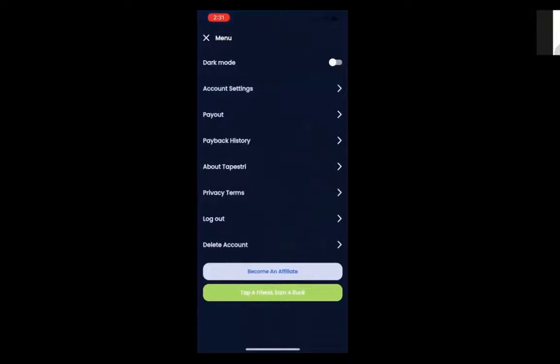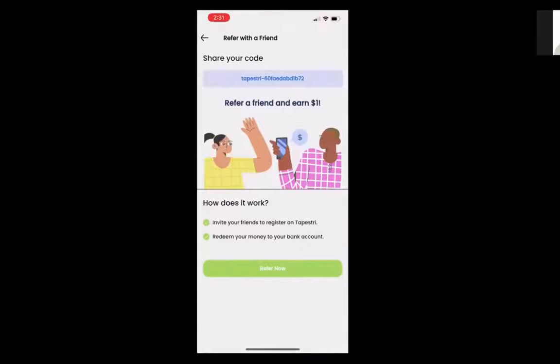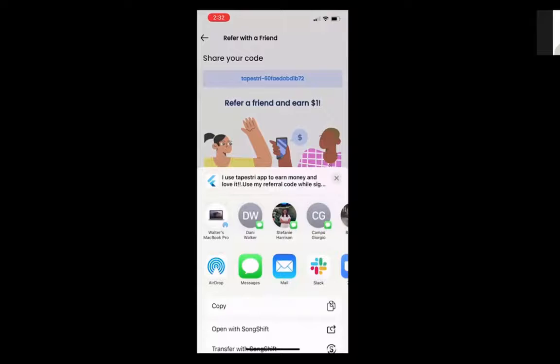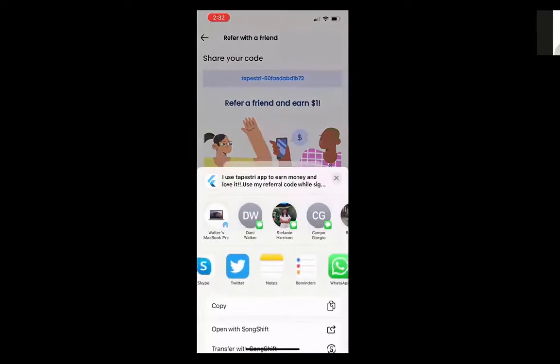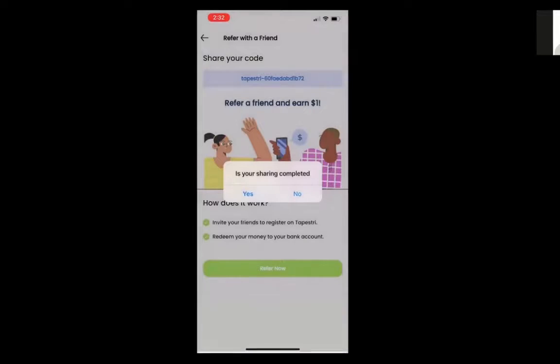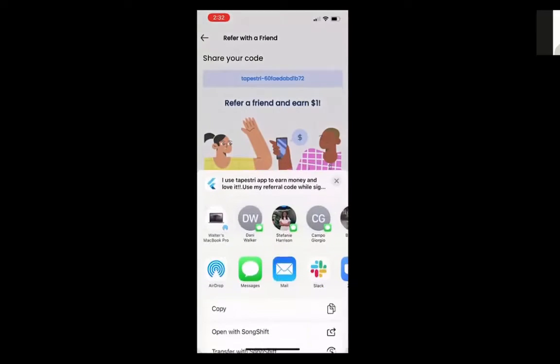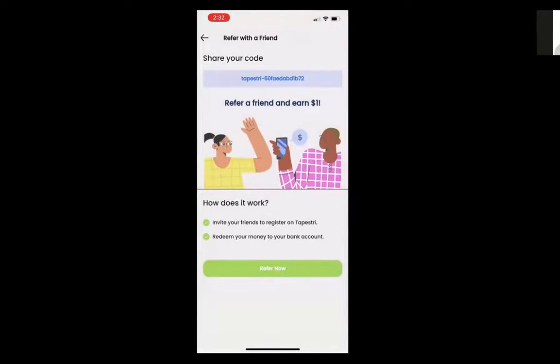So it's tap a friend, earn a buck, famous sentence from Danny. You can literally refer this app by just clicking on that, and you can then share it with any service you choose. So for me, I'm primarily using Slack all day long with work. Email is the primary most thing I use, Skype and link, and then send that message. And that message goes directly with my unique link. It's pretty cool and it's very, very transparent. And when I share it, I can refer another one and keep going as much as I like, all inside the app.